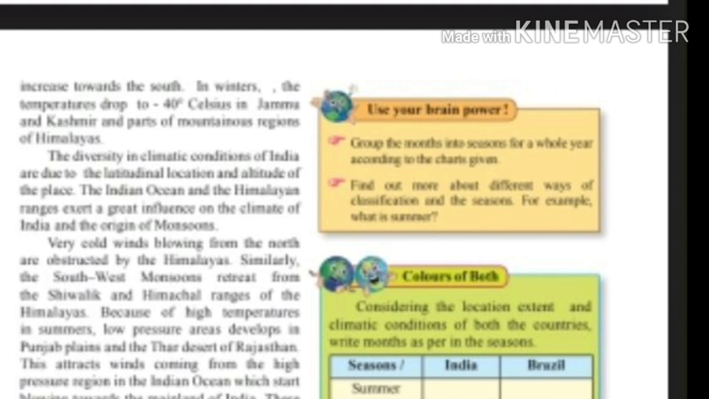Southwest monsoon winds blow parallel to the Aravallis. As a result, rainfall is low in parts of Gujarat and Rajasthan.